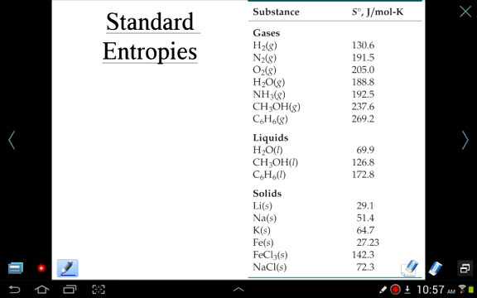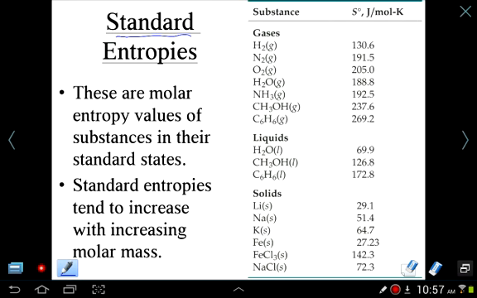Okay, now let's take a look at the quantitative aspect of entropy. These are called standard entropies, and standard because they've been defined under standard conditions. If you take a look, all these gases, this first section, gases have the most entropy, the highest amount of entropy. And if you analyze the gases themselves, the more atoms you have in the gas, the higher the entropy in general. So if you just have N2, you got 191.